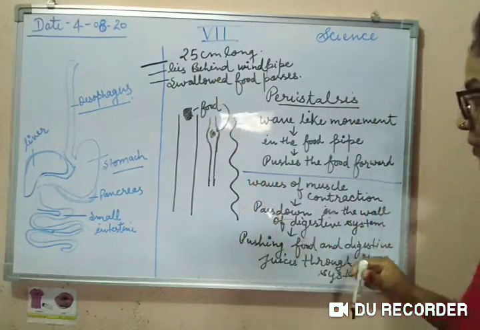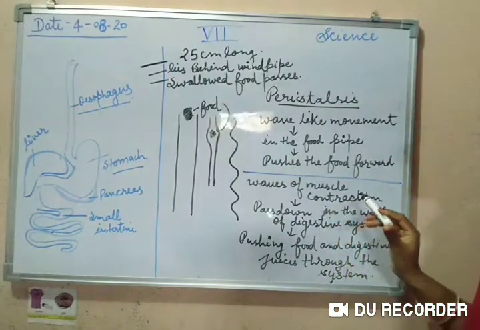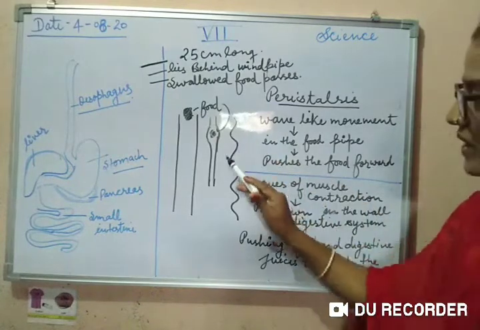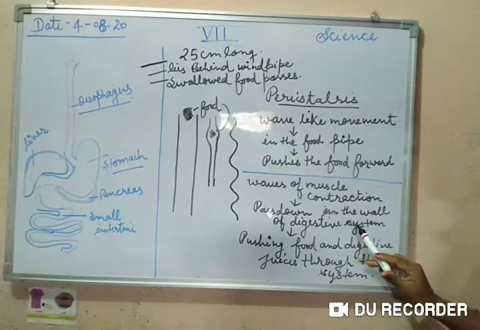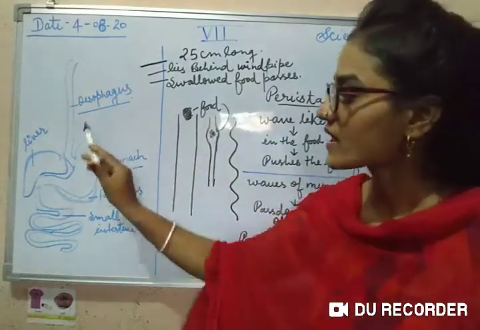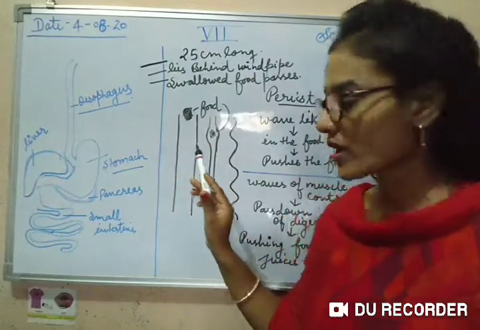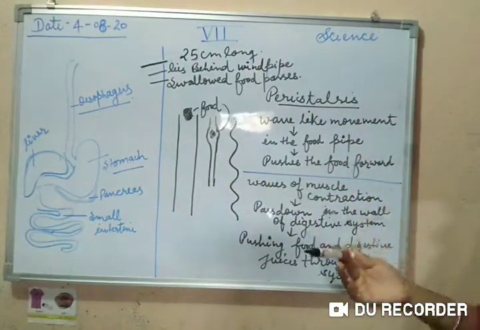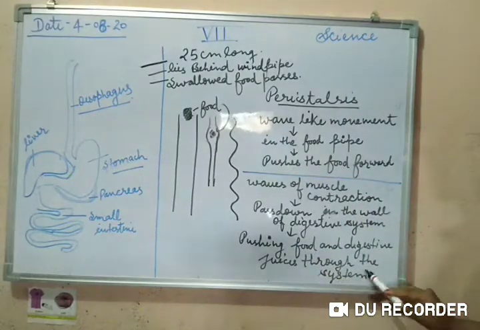Now, one more definition of peristalsis is given here. Waves of muscle contraction pass down in the wall of the digestive system. In the whole digestive system, this muscle contraction will happen, and it will push the food and digestive juices through the system.